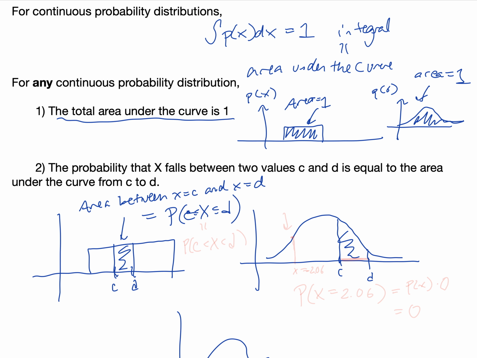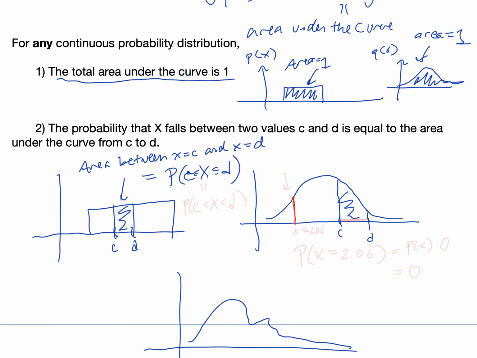One odd thing about continuous probability distributions: what is the probability that x is any precise exact value? Let's say this is 2.06. Who knows? So what is the probability in a continuous distribution that x is exactly 2.06?